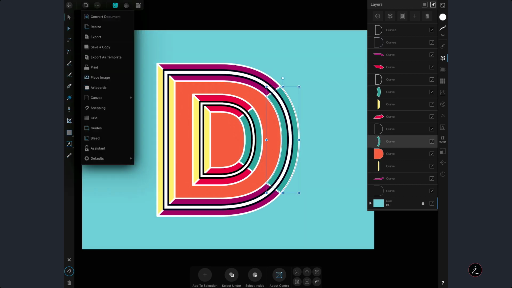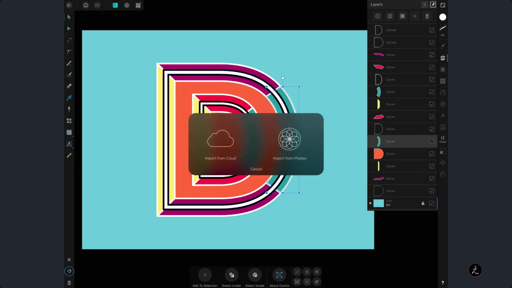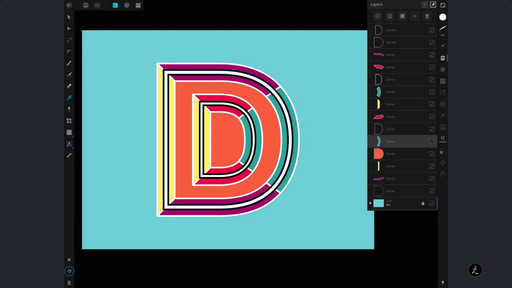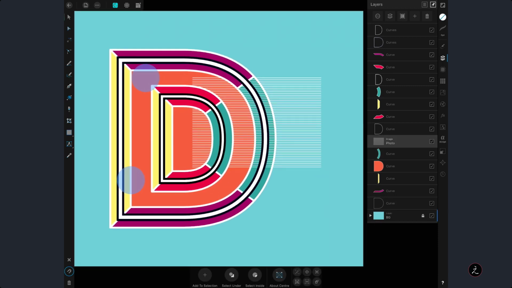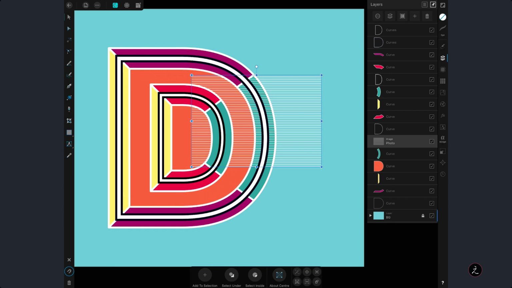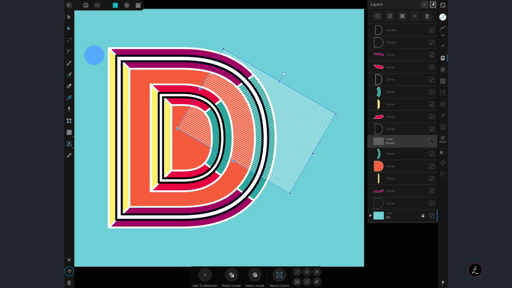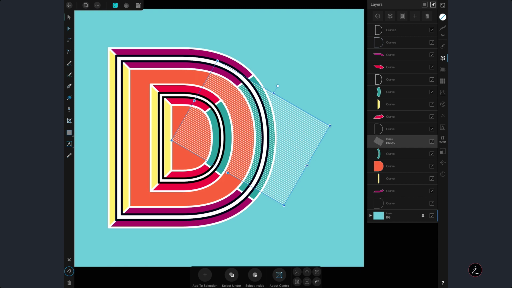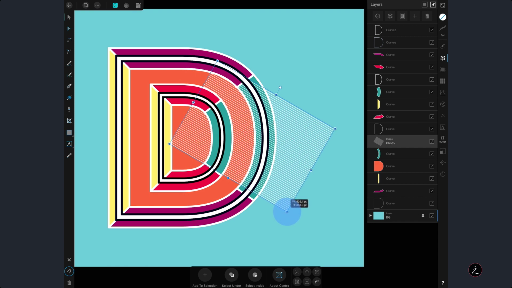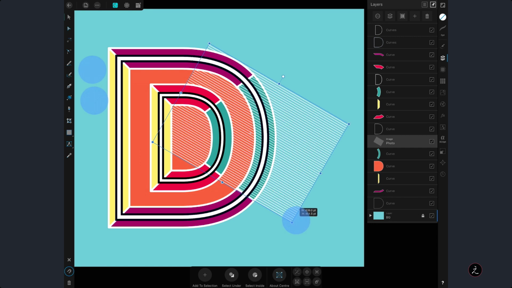I'm going to tap on the document menu and then tap on place image. And I'm going to import a photo from my own library. So tap on that. So now I'm just going to drag to place the image. There you go. All right. In this case, first of all, I'm going to rotate this a little bit. So I'm going to drag this from here, rotate this from here. I'm going to tap the 1-finger modifier to do that. And then I believe I need to size this up. So I'm going to start sizing up, but I'm going to tap the 2-finger modifier on the canvas to do so.